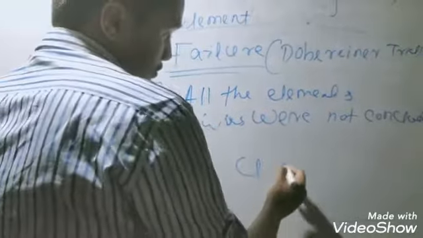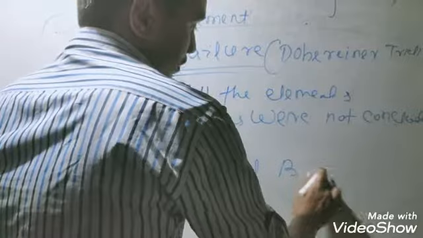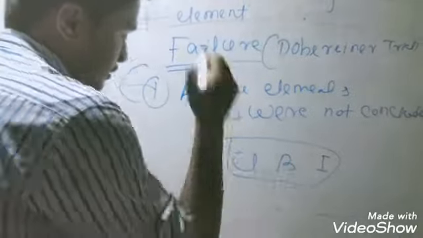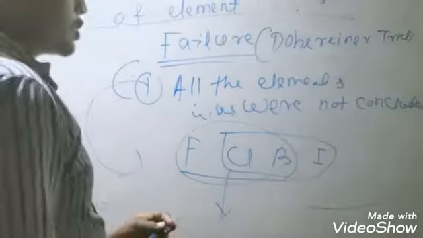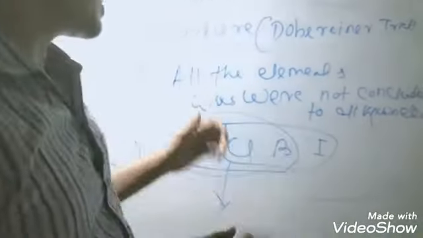Chlorine, bromine, iodine are a Dobereiner triad, but when we write fluorine, chlorine, bromine, it was not calculated in a Dobereiner triad. So the triad was not applicable to all known elements. Although most elements were known at that time, Dobereiner's triad was not applied to all of them. In this case, Dobereiner failed.